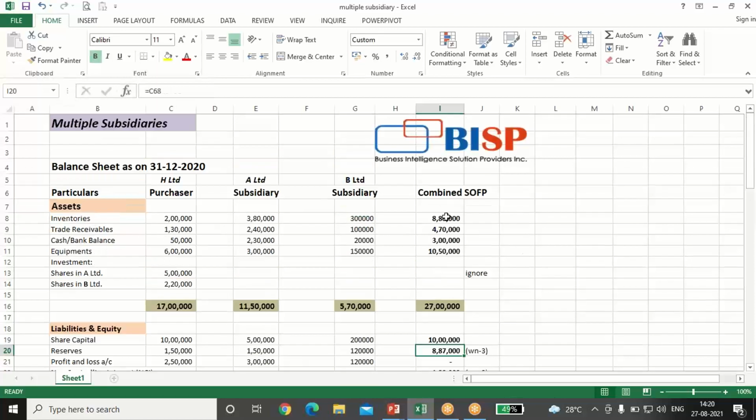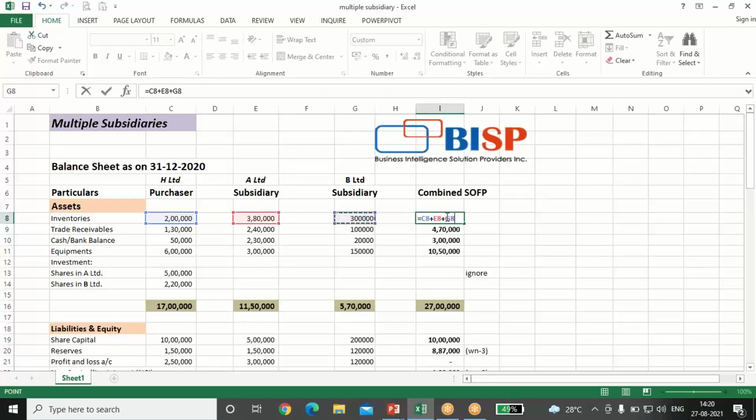Now we'll just do the combined balance sheet. 2 lakh plus 380 plus 3 lakh. In all the cases, it will be done same.